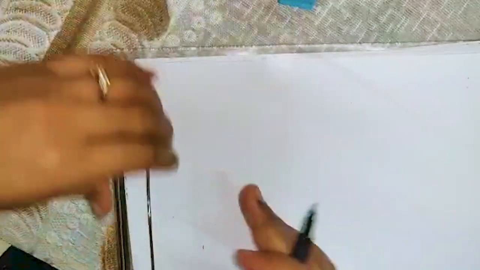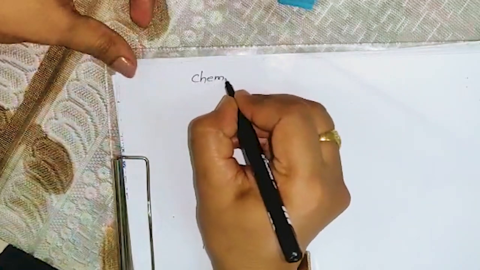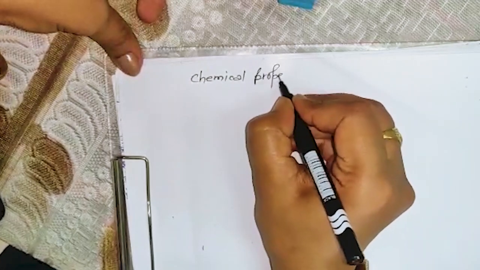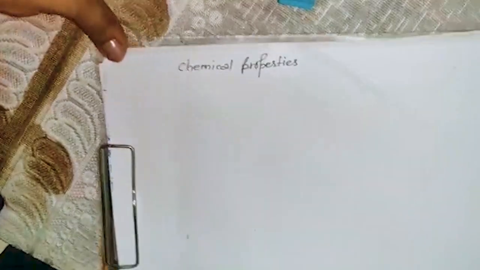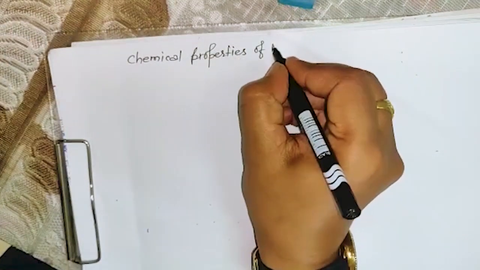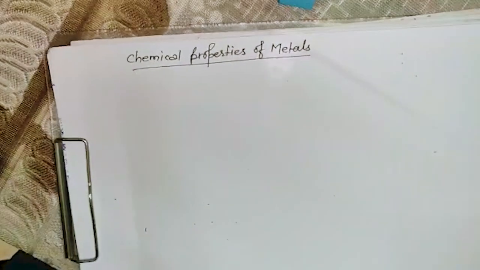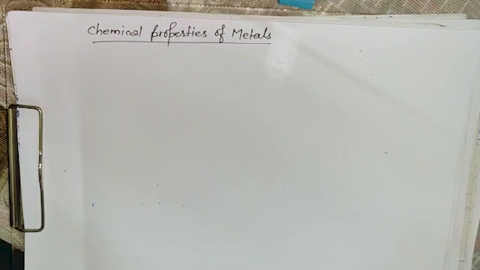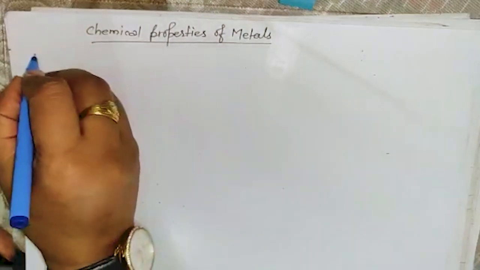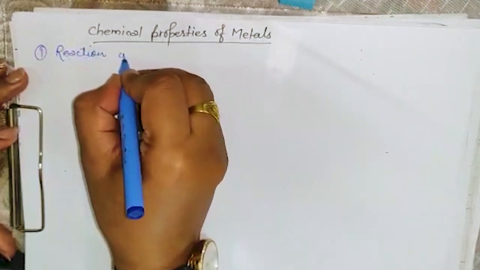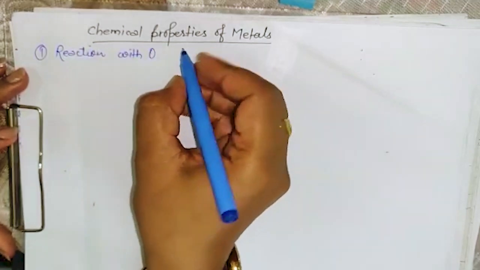So with the heading of chemical properties of metals, basically the things we have done in the acid base chapter will be repeated here. Yes, a few new topics will also be there that we have to learn. In the chemical properties of metals, we have to do all the reactions possible for metals. So the first reaction is the reaction with oxygen, or we can say air.